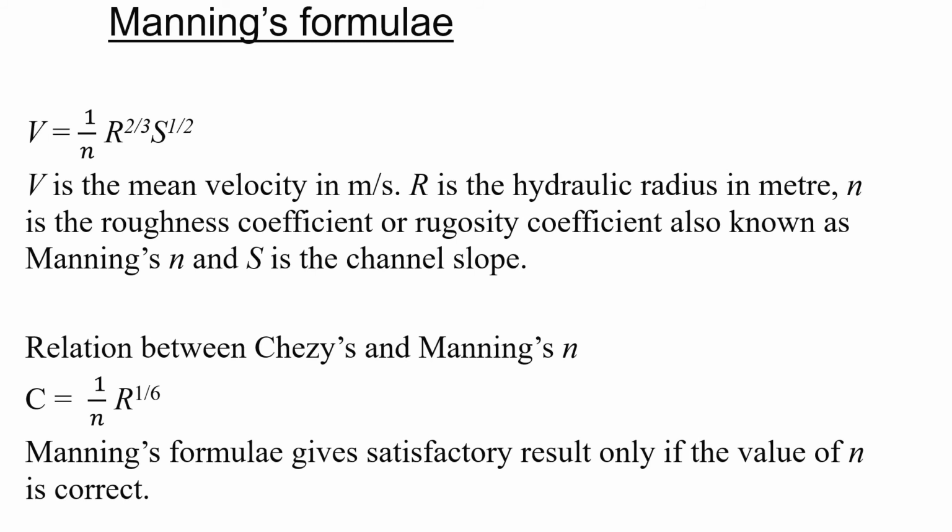Now the relation between Chezy's C and Manning's N is given by this equation. C equals 1 by N R raised to the power 1 by 6. But Manning's formula gives satisfactory results only if the value of N is assumed correctly.